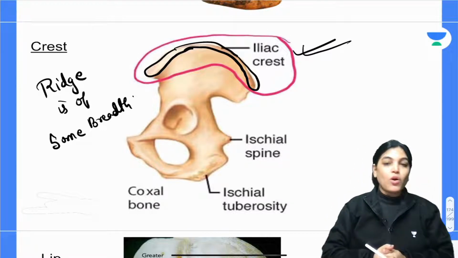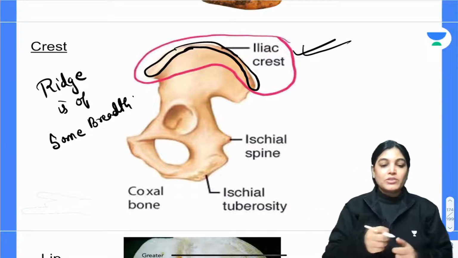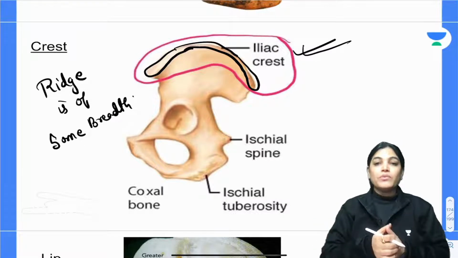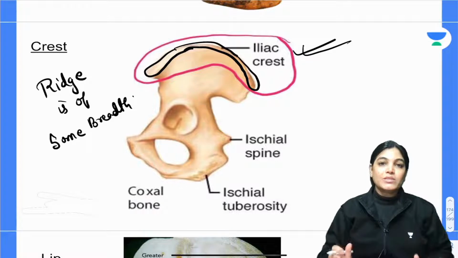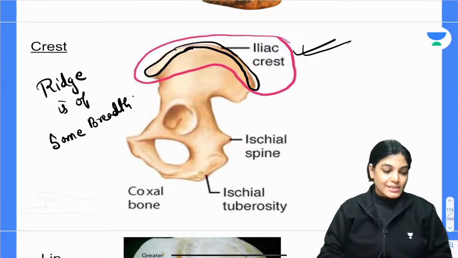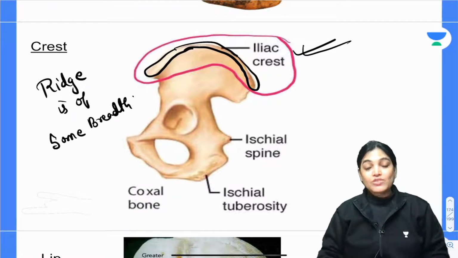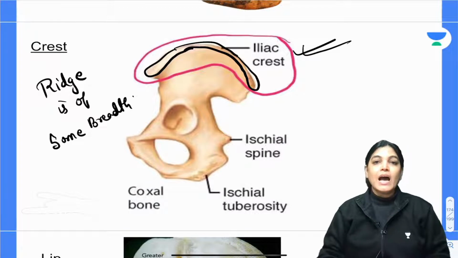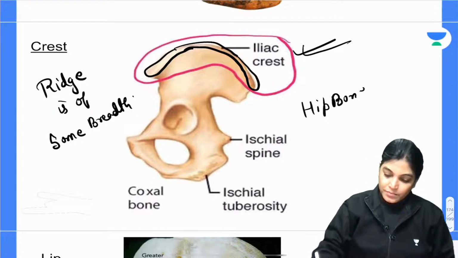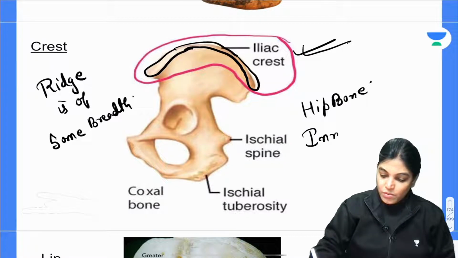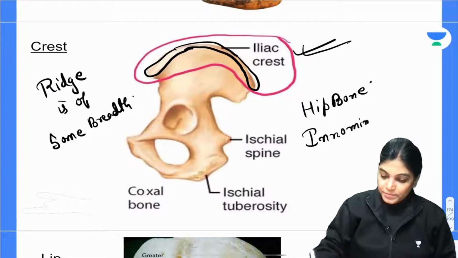That ridge is not like a line or linear elevation. It is not very thin, but has certain width, so it is called the iliac crest. The example of crest is present in the hip bone, that is the iliac crest, which is also called the innominate bone.